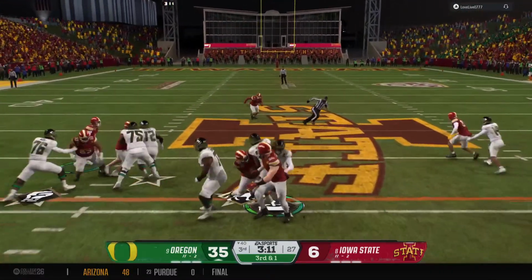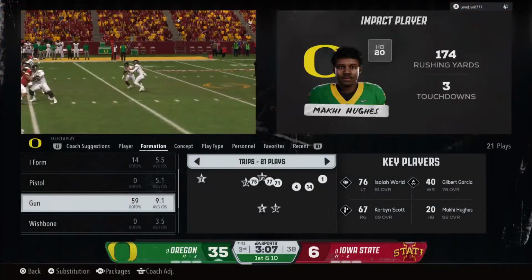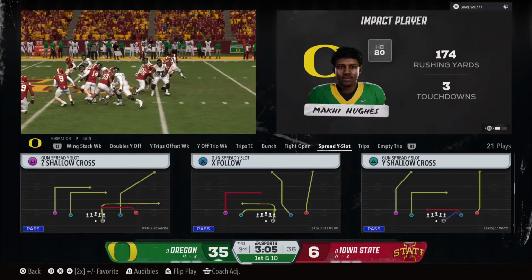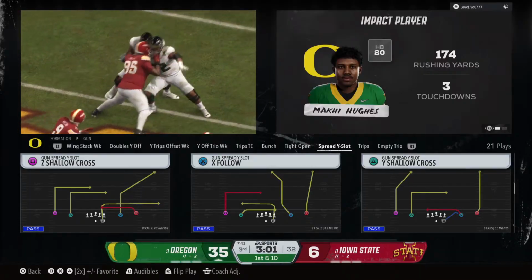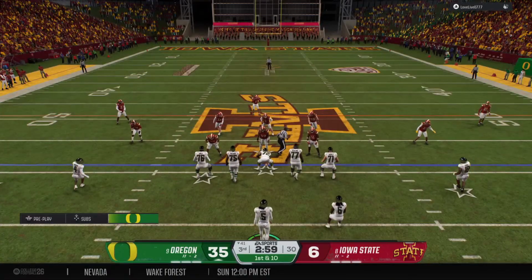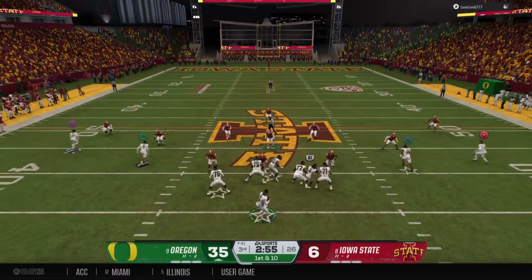On 3rd and short, he's got to pick it up on the ground. And the Ducks pick up enough yardage to get a 1st down. Well, they continue to play good football up front. A nice run, nice conversion here, and most importantly, working with that lead. You keep working that clock. You're trying to advance to that next round of the postseason.